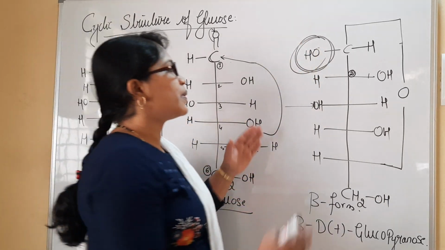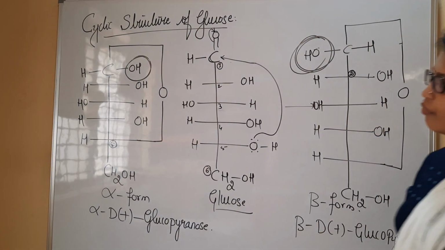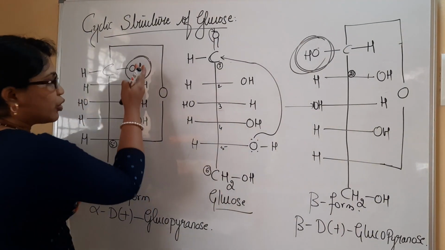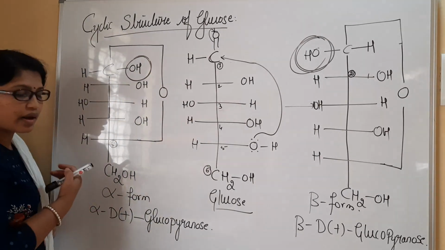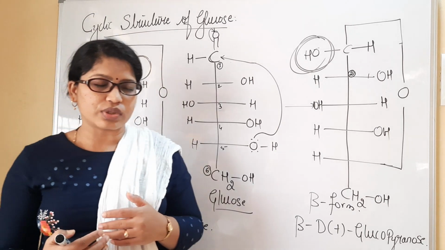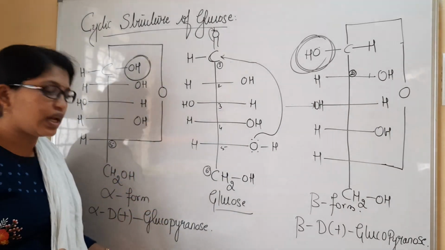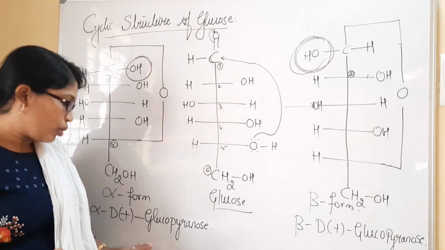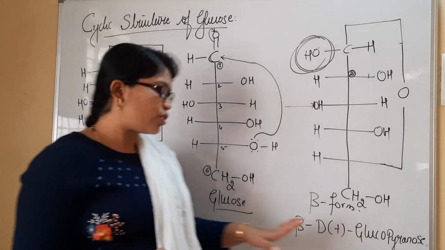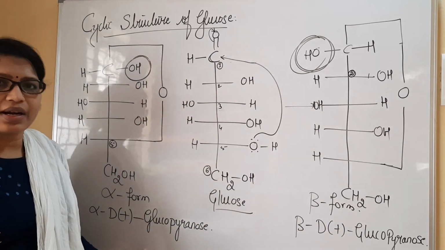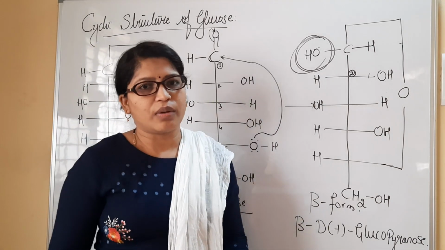If the OH is present at the left side, it is called the beta form, whereas if the hydroxyl group is present on the right side after cyclization, that is called the alpha form of glucose. Since it resembles the pyranose structure, we generally call this glucopyranose, and this is referred to as beta D glucopyranose, whereas this is referred to as alpha D glucopyranose. That is it. So copy this, we'll move to the next.